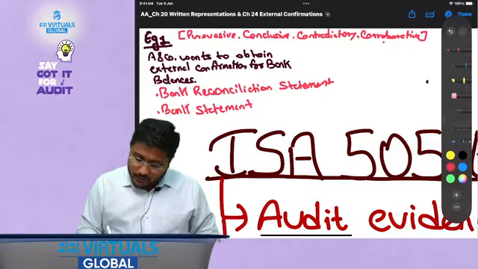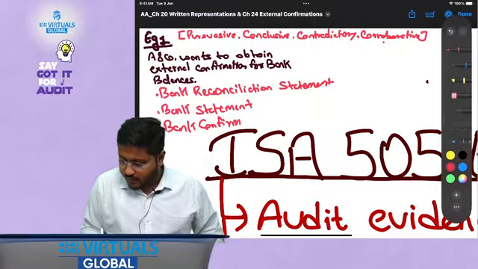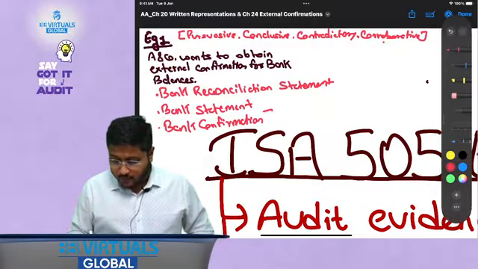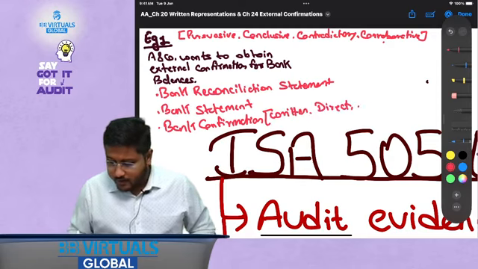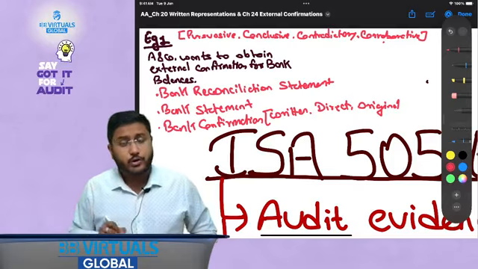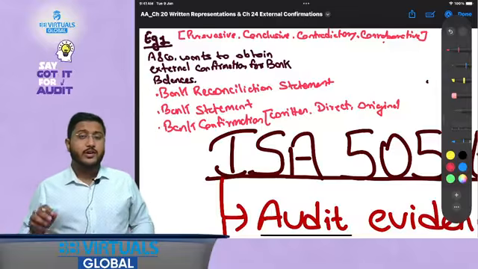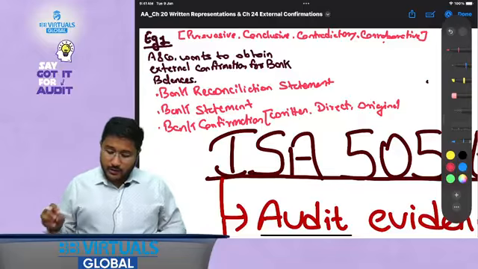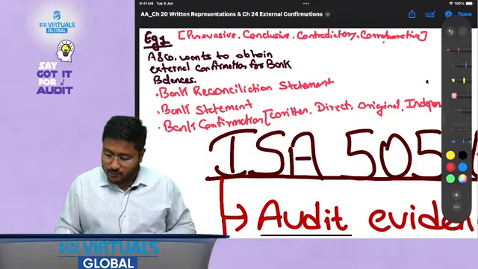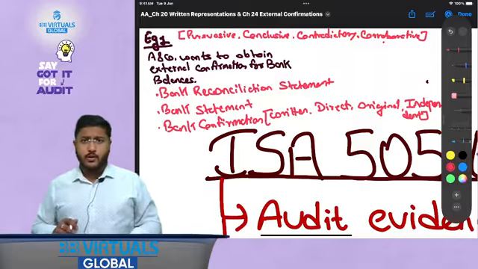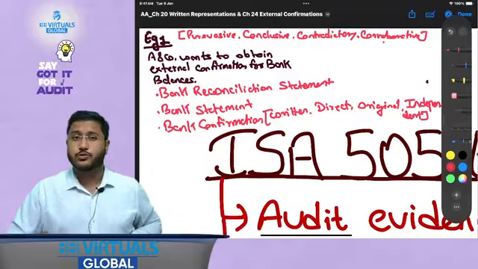However, the ultimate corroborative evidence is the bank confirmation letter, because it is written, it is direct, it is originally received, that is, the original document is sent to you. That is why this becomes one of the most important evidences, because it is written, direct, original, and from an independent source. That is, the source is not dependent on the organization generally. So that is why this becomes one of the most reliable sources of audit evidences.